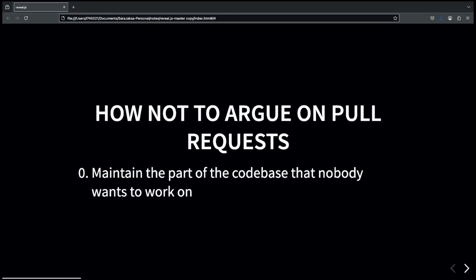But then we actually talked during the conference, and I said that on both projects that I work on, I actually never have arguments on pull requests. So I decided to maybe go through a quick list of points of why that might actually happen, in case they were going to be useful. First of all, for the majority of my time, I was the maintainer of code nobody wanted to maintain. So every pull request that people were arguing about always had the danger of, I just decided, you do the stuff, and nobody wanted to do that. But that's not always a good option.